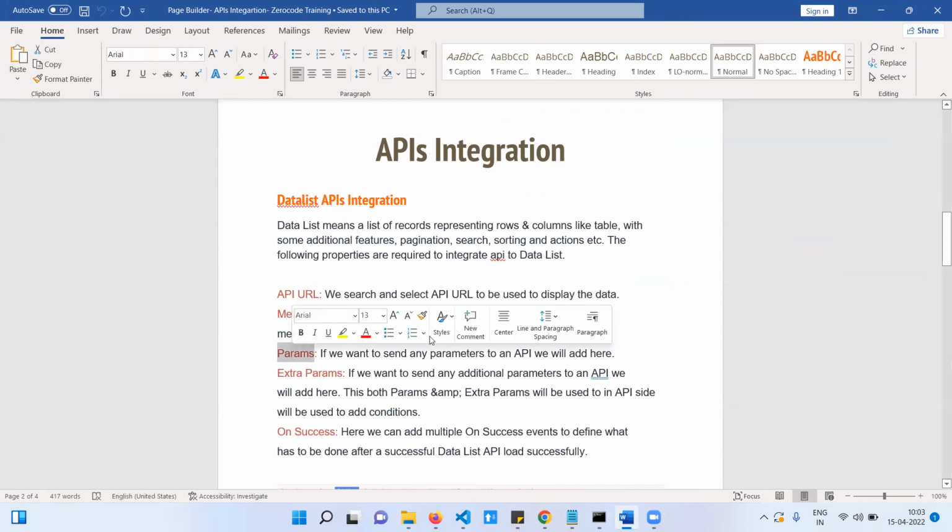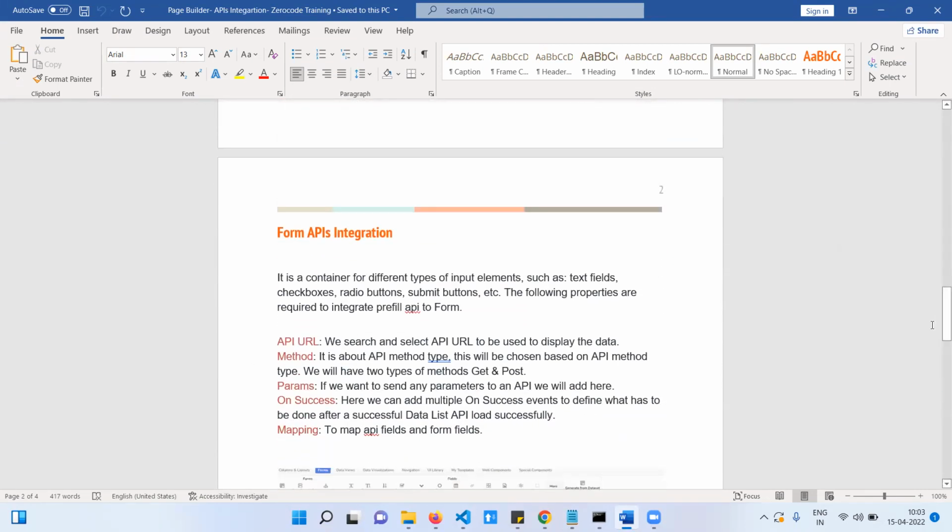Sometimes we need to pass parameters, it depends on the requirement. In the form we also have API integration, so here also the same: API URL, method, parameters, and on success, meaning when the data is fetched, the event will fire. This is the mapping.